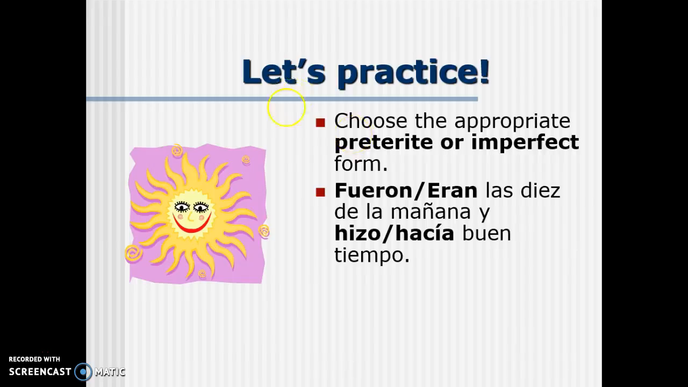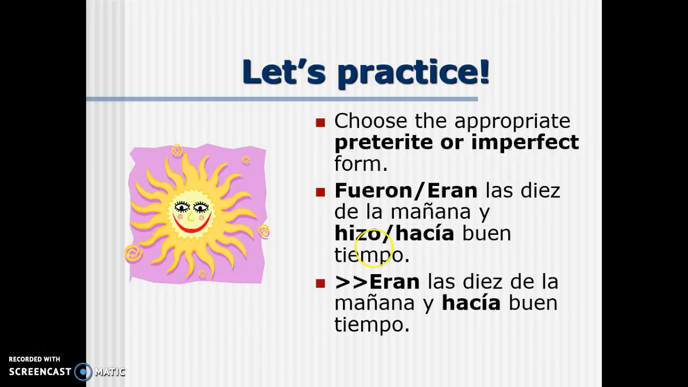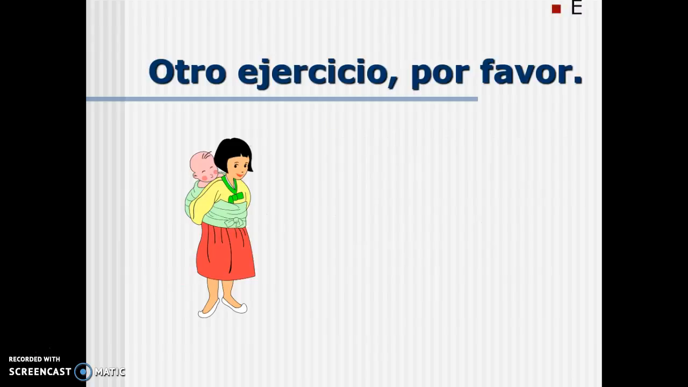So are we going to pick fueron, which is the preterite, or eran, which is the imperfect? And then are we going to pick hizo, which is the preterite, or hacía, which is the imperfect, if we're talking about time and weather? We pick eran and hacía, both of them being in the imperfect because it's talking about time and weather, which is part of the acronym Al wept. All right, let's do another one.